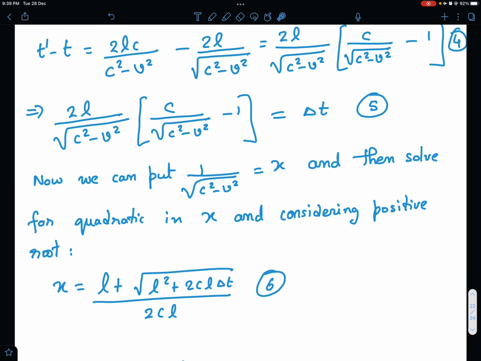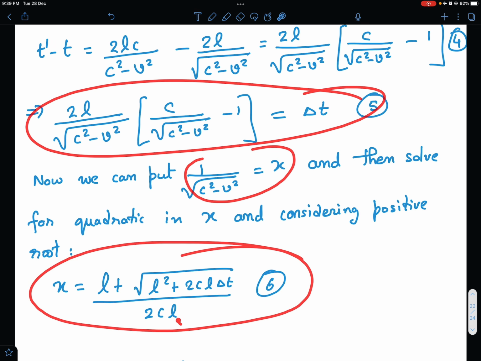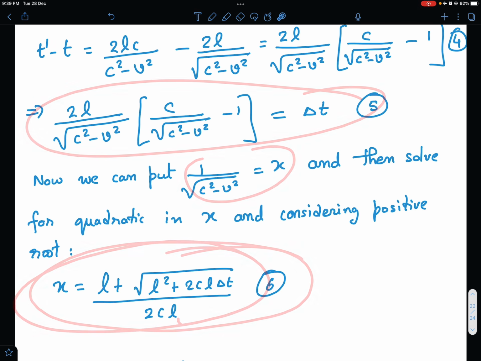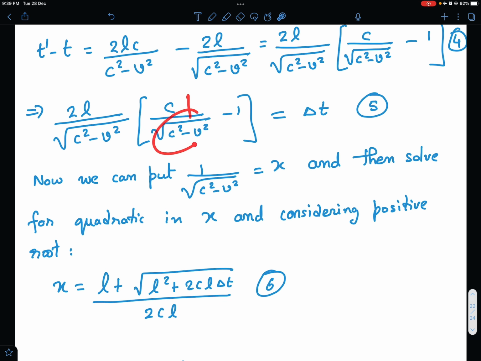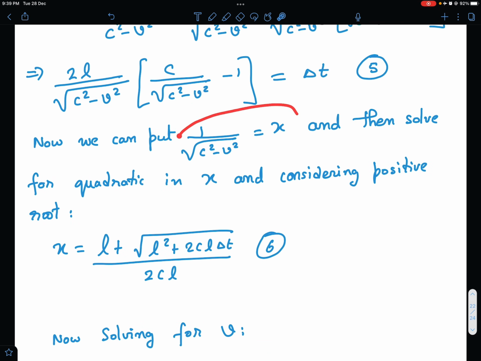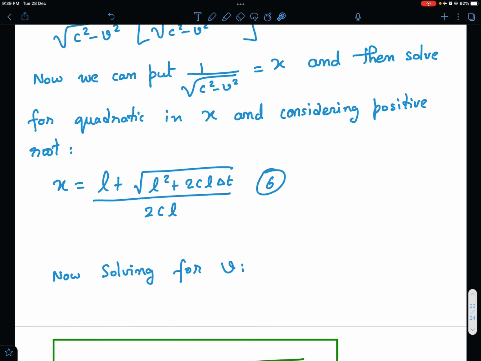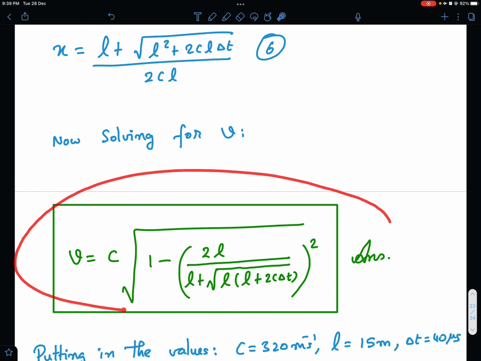Okay, and then if you solve this quadratic by putting this equal to x, you get this value of x, and then again your x is 1 upon root of c square minus v square. So then you solve this, put this for x and take the positive root for v. If you solve that, you get this as the final answer for the speed of the ship. So this is our final answer.